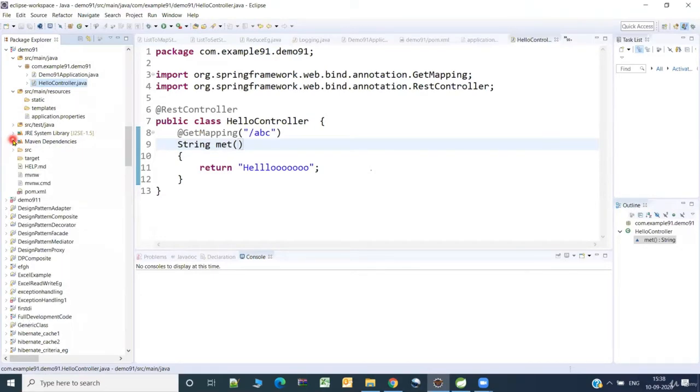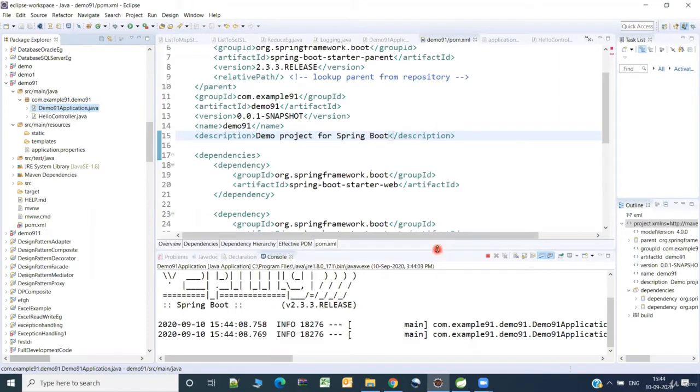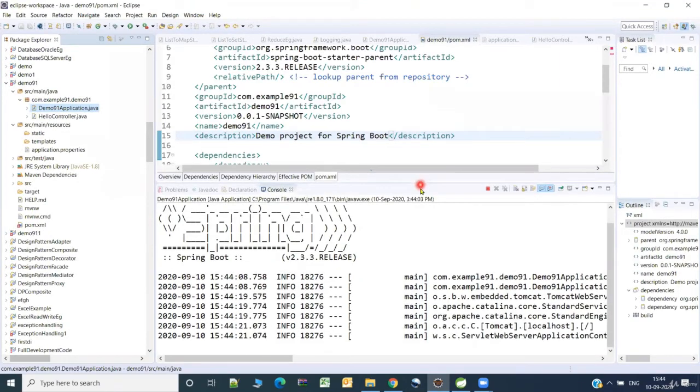Fine. So the next thing is, let us try to run this. When you are trying to run this, you can run from the command line using mvnw. I'll show that, but at the moment, I'll just try to run from here. So I'm just trying to run the application.